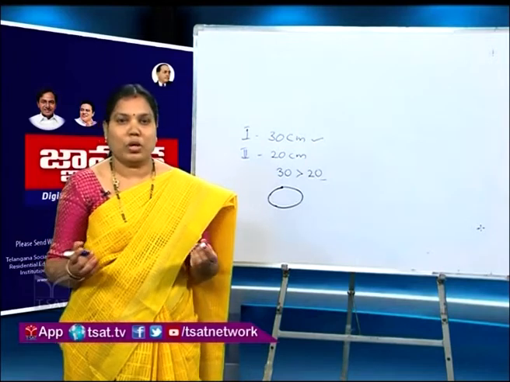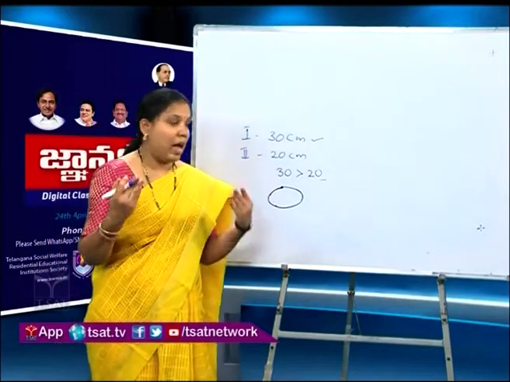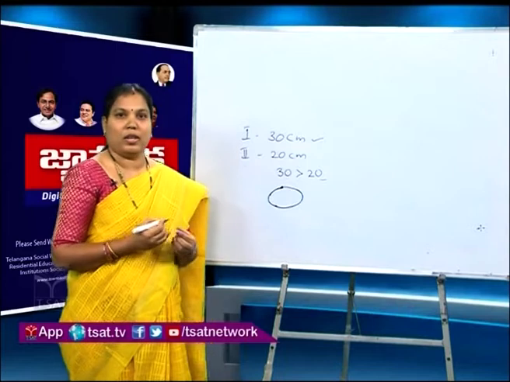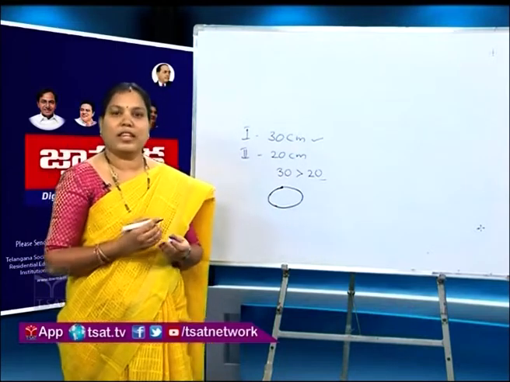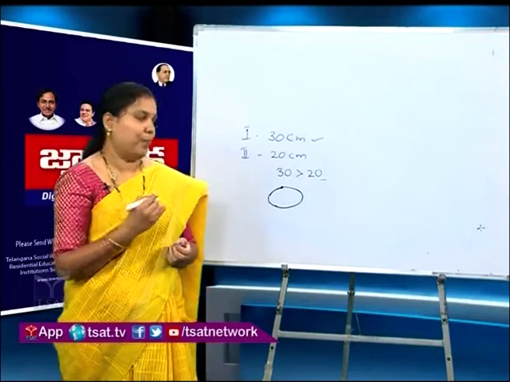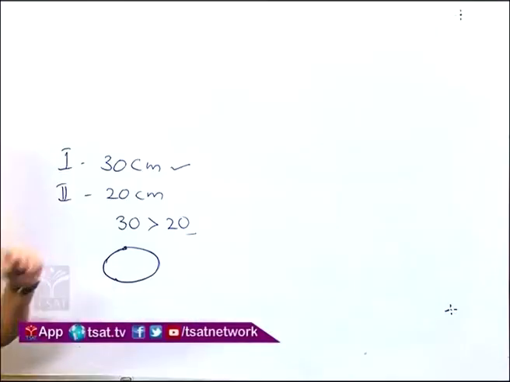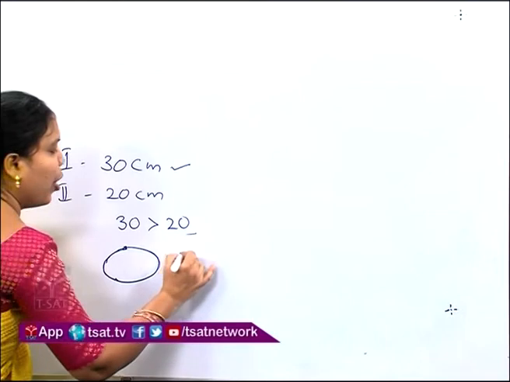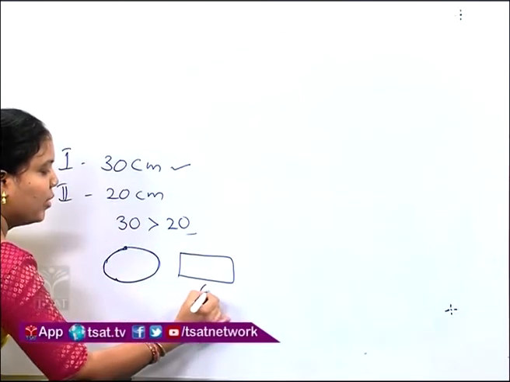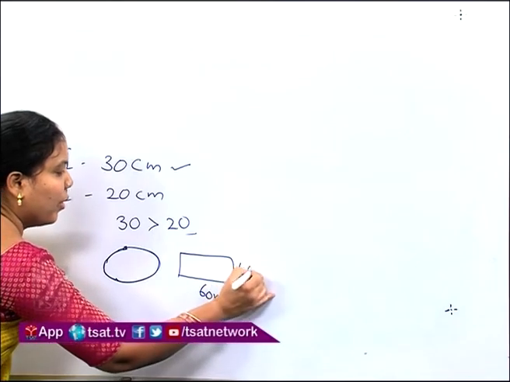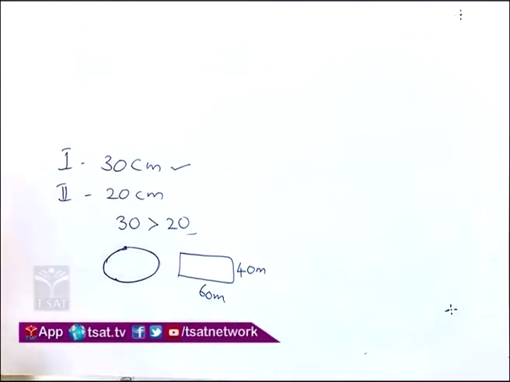We don't know because we don't have the measurements of the park. If we know the measurements of the park, then we can say the distance covered by him. If this park is in the shape of a rectangle with 60 meters and 40 meters, then we can say how much distance is covered by him.